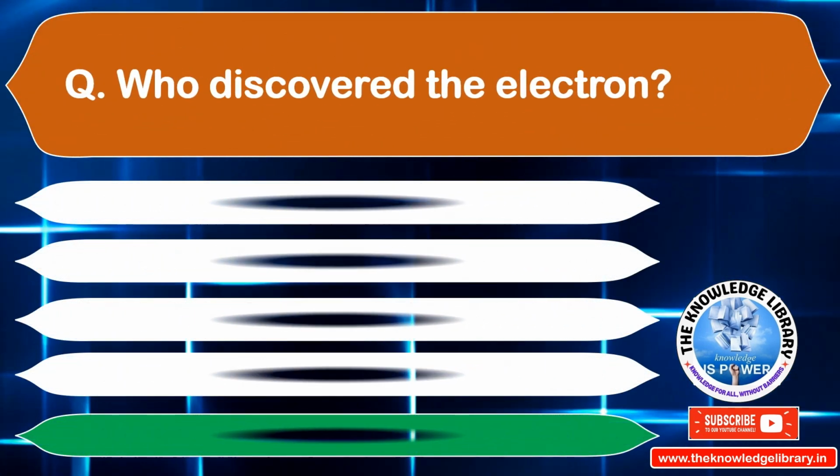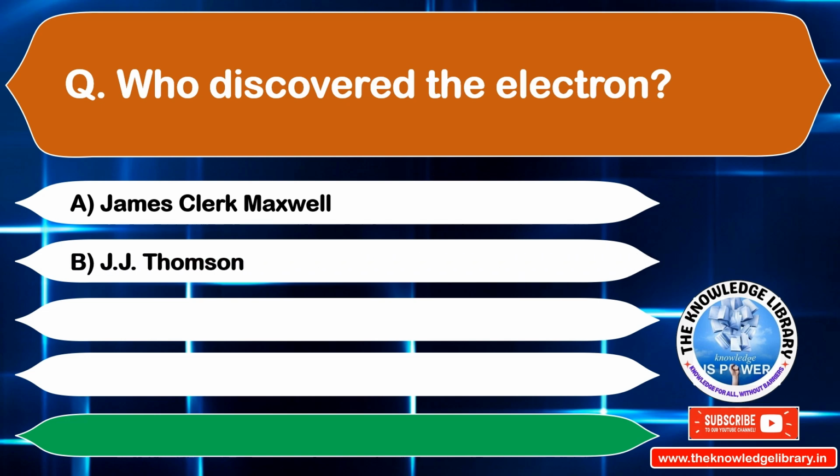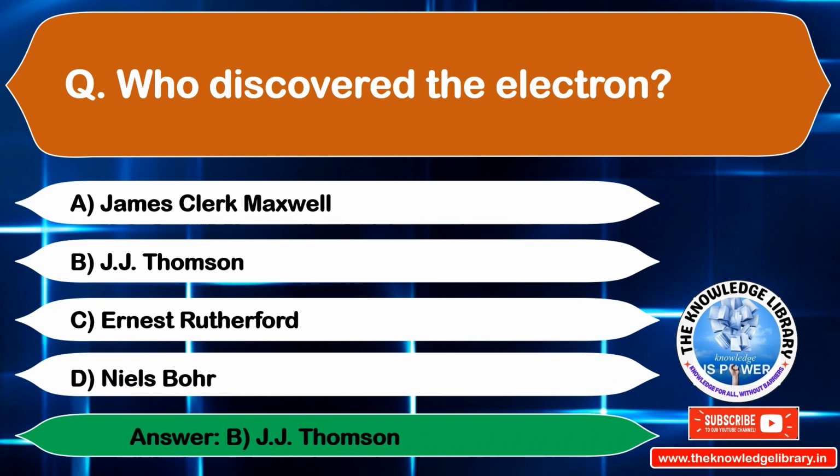Who discovered the electron? Option A, James Clerk Maxwell. Option B, J.J. Thomson. Option C, Ernest Rutherford. Option D, Niels Bohr. The correct answer is option B, J.J. Thomson. Move to the next question.